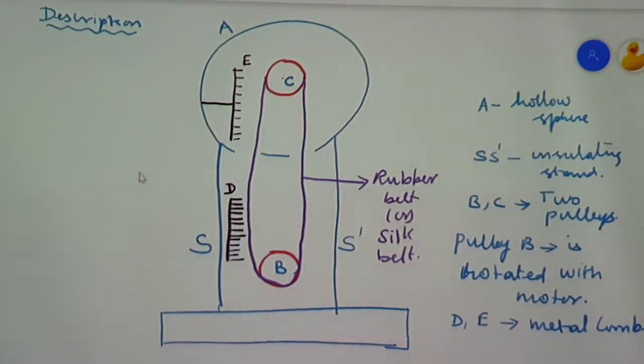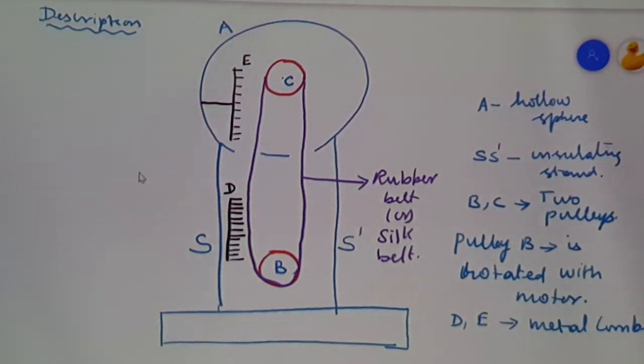The pulley B is rotated with the help of an electric motor. Pulley B and pulley C are joined with the help of a belt which runs over the pulleys continuously. The belt is made of either silk or rubber, so we call it a rubber belt or a silk belt, which runs between the two pulleys B and C continuously. So it is called an endless belt.